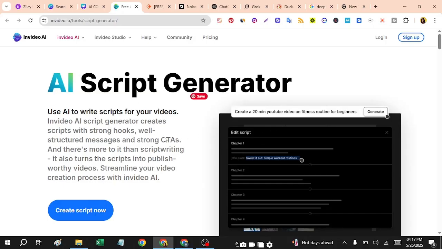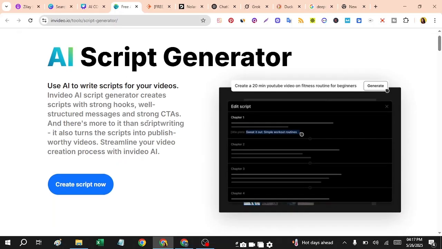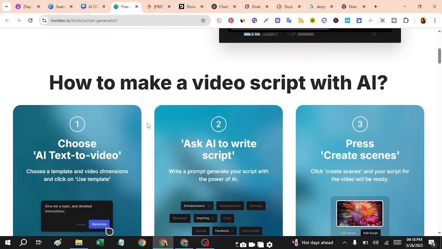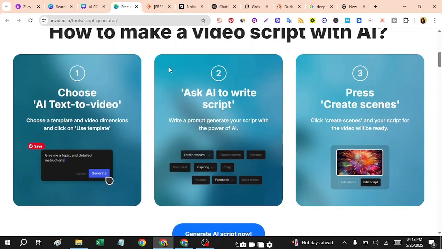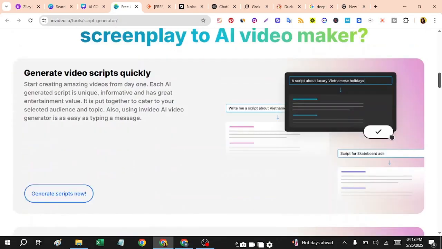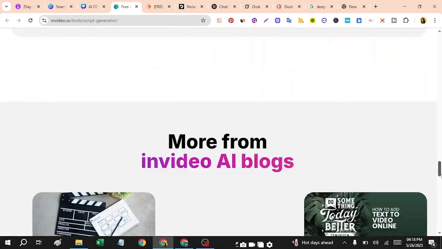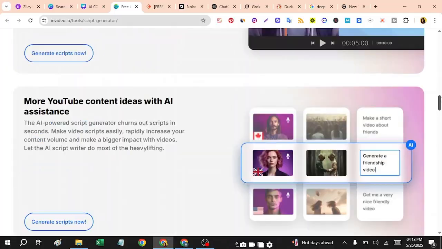Here you can see AI script generator. Use AI to write a script for your videos. InVideo AI script generator creates a lot of things. Choose AI text to video, so you can also use these things, AI text to video or ask AI to write a script. There are a lot of things that you can do with this tool. So this is a very amazing tool.